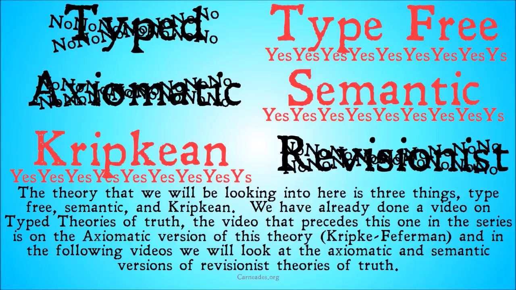Okay? We've already done a video on typed theories of truth that covered all the typed theories of truth, and the video that precedes this one in the series is the axiomatic version of this theory, of the type-free Kripkean theory, known as the Kripke Feferman axiomatic type-free theory of truth. And in the following videos, we will look at the axiomatic and semantic versions of revisionist theories of truth. But for now, we're covering type-free Kripkean semantic theory of truth. Now, if you didn't understand what all those words mean, don't worry, we're going to go over it.